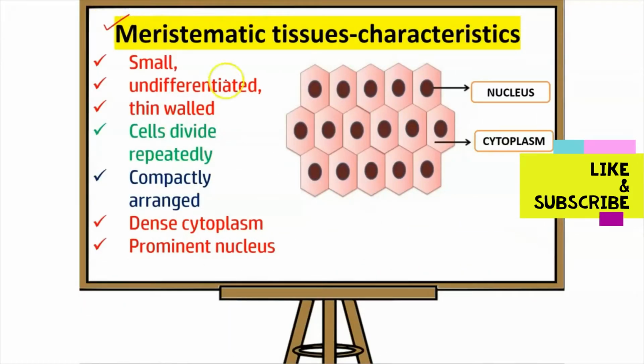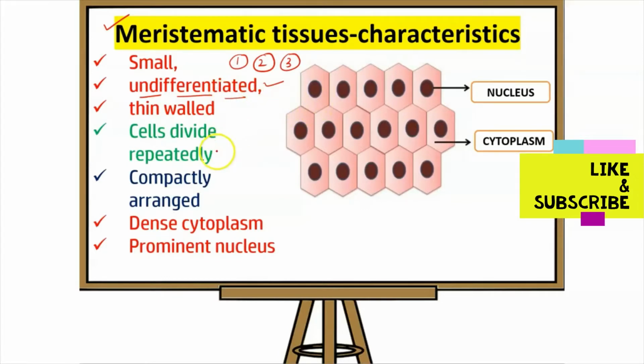Let us see some of the characteristic features of the cells which are present in meristematic tissue. इसके cells कैसे हैं? Cells are smaller in size and they are undifferentiated. Now what does this term undifferentiated mean? Undifferentiated का मतलब है the cells are not given any specific function. Say for example, they are not given any specific function of photosynthesis or storage of food or transportation of water or transportation of food. So when they are not given any specific function, that means the cells are undifferentiated.